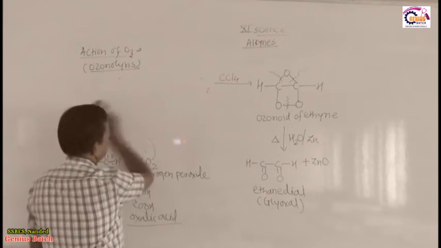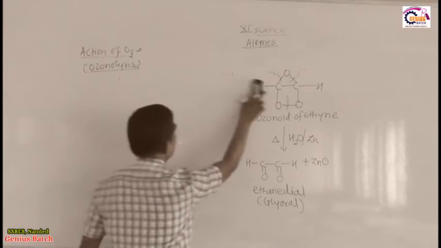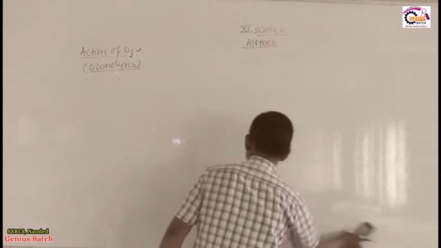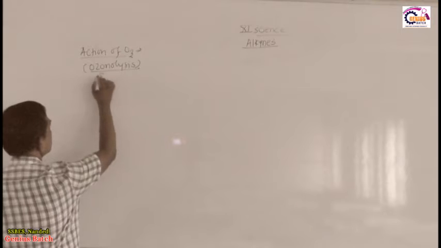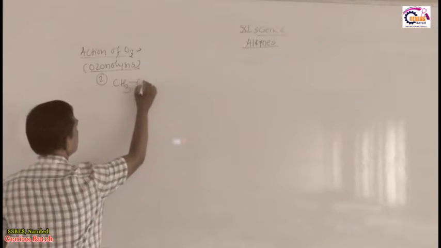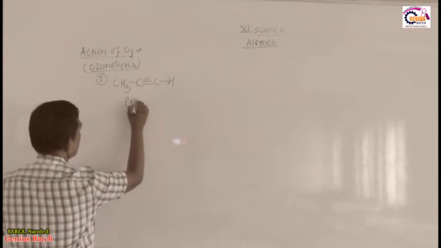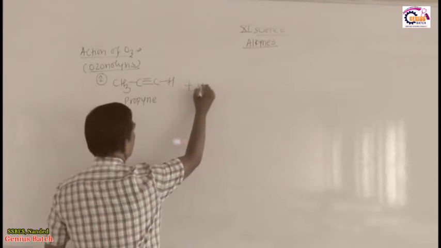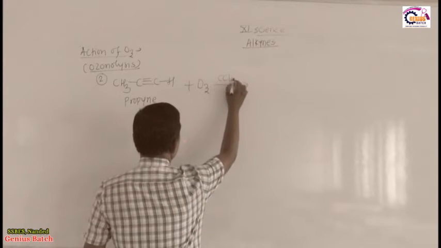So, then we turn towards the second example. So, the second example is like this. See here, I will take the second example as propyne. Formula CH3CCH. This is propyne. This propyne again reacts with ozone in presence of CCl4.